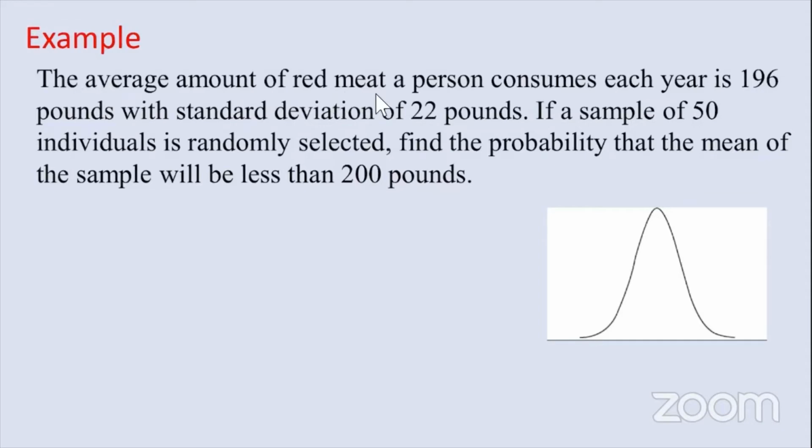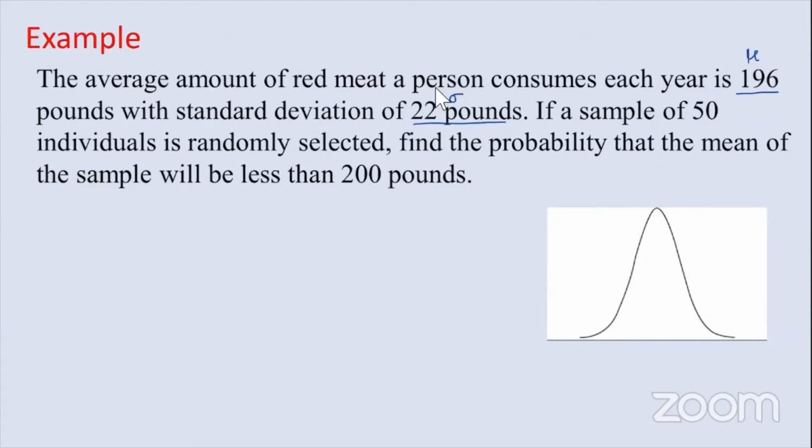The average amount of red meat a person consumes each year is 196 pounds with a standard deviation of 22 pounds. So that is the information about the general population. On the average, the amount of red meat consumed by a person is 196 with a standard deviation of 22 pounds. So you can annotate that in your note catcher. This is your mean. Population mean 196 and the standard deviation is 22. That's the population.